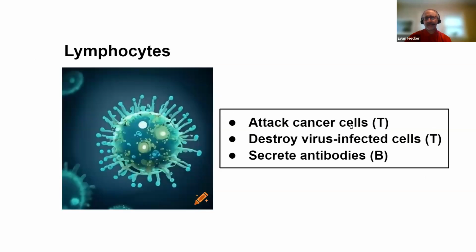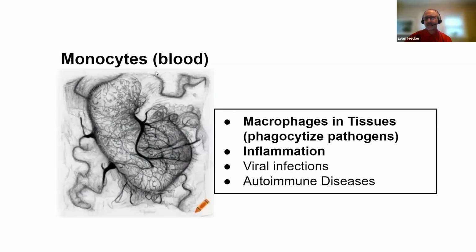Lymphocytes, T lymphocytes attack cancer cells. T lymphocytes destroy virally infected cells. Just think T attack with the T, whereas B antibody, B lymphocytes secrete antibodies. Monocytes in the blood, they will engulf cells and present their antigens.